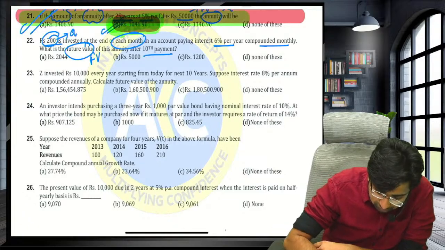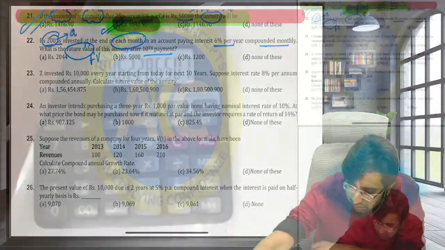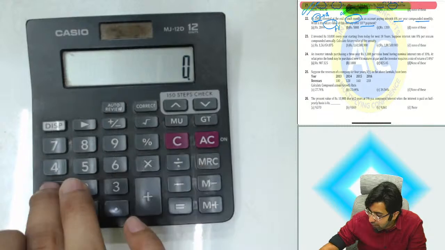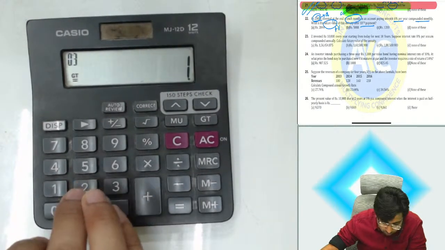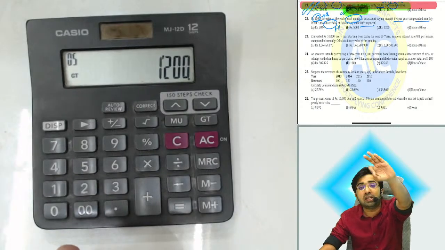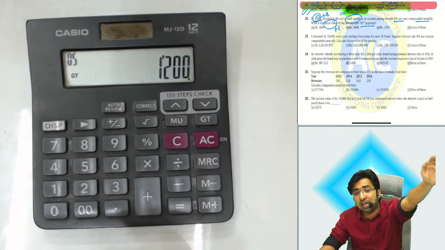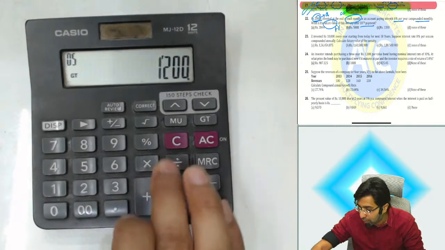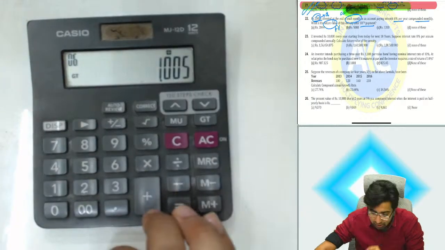After the 10th payment, there are 10 installments. They have given directly 10 installments. So our trick will start from 1 plus equals to. What is the rate, guys? 6. R upon 1200. Why 1200? Because you are making the payment at the end of every month, not the year. R upon 1200 plus 1. Divide. Equals to how many times?